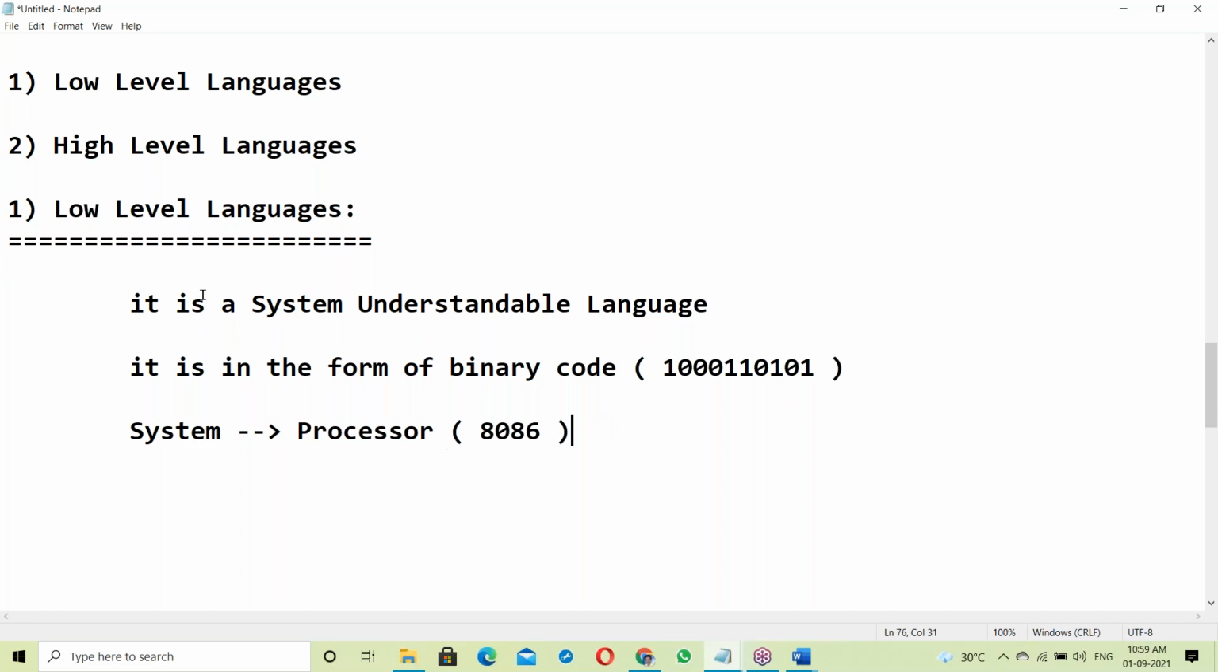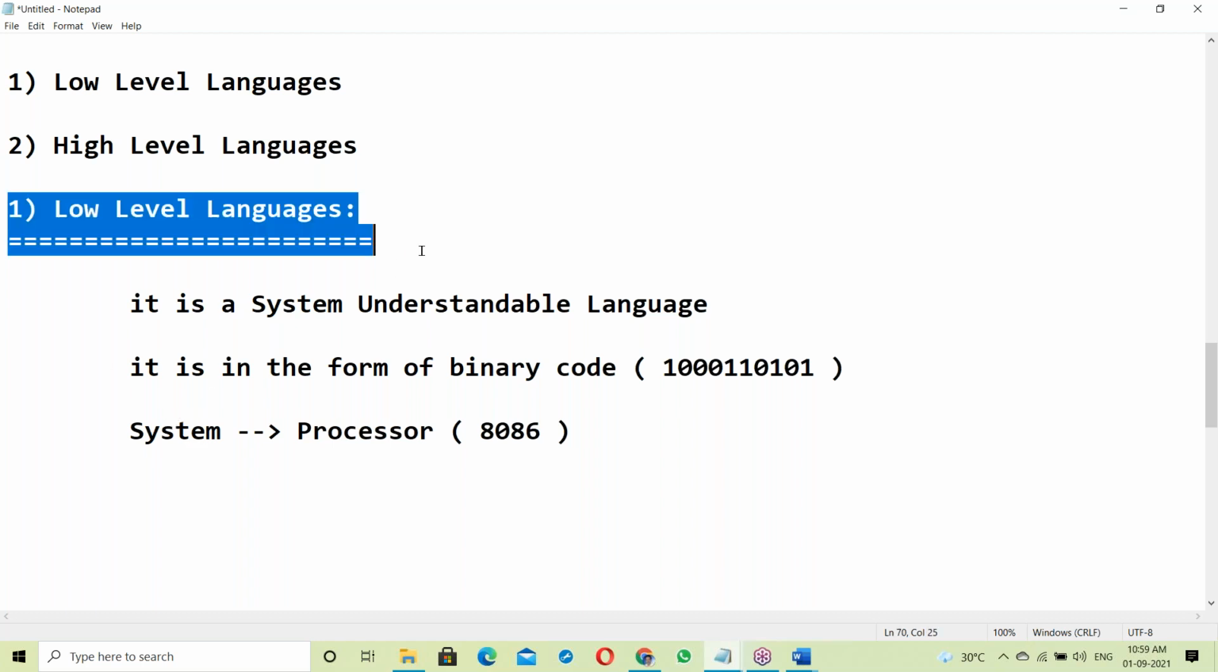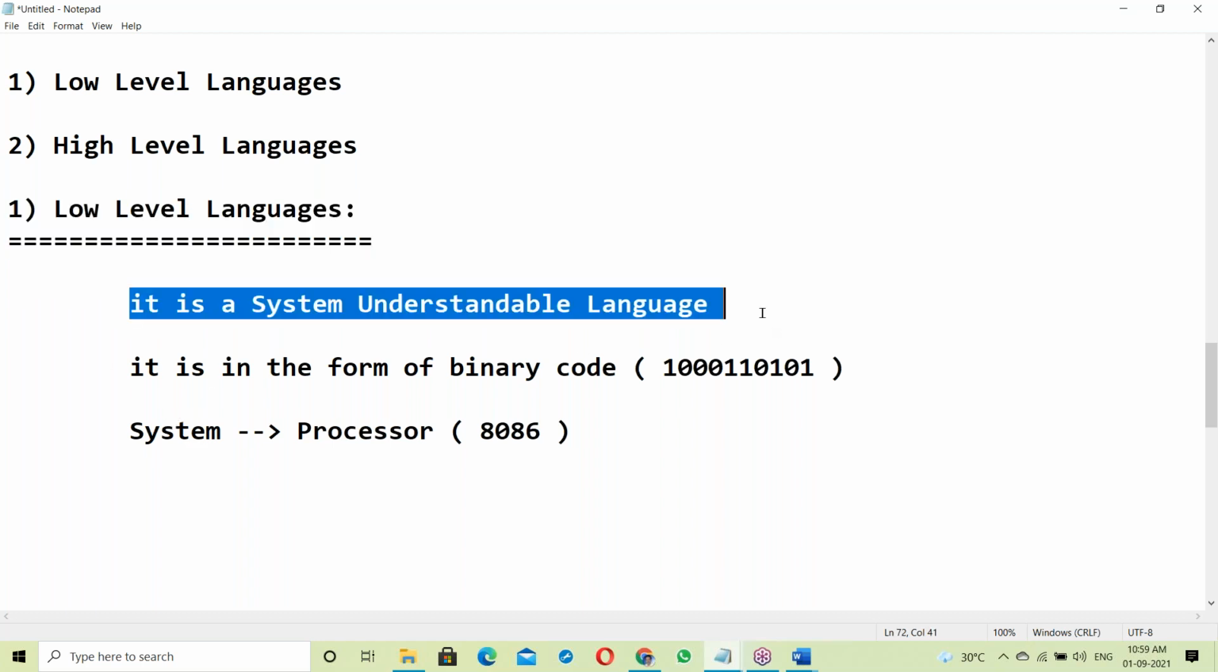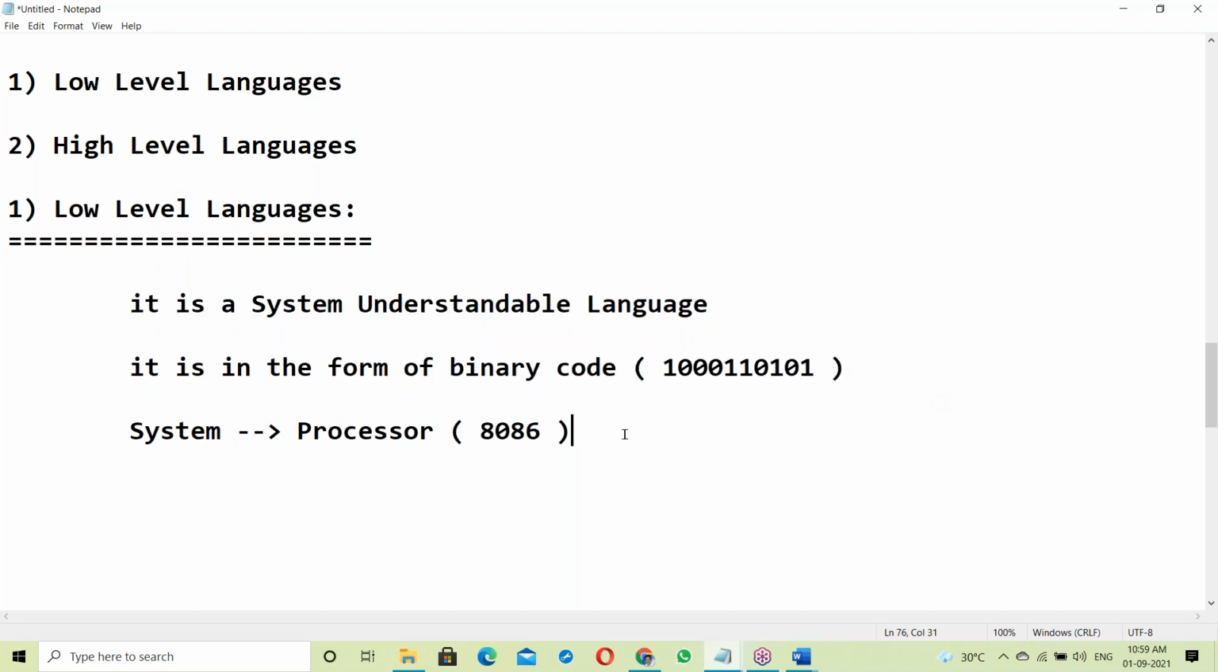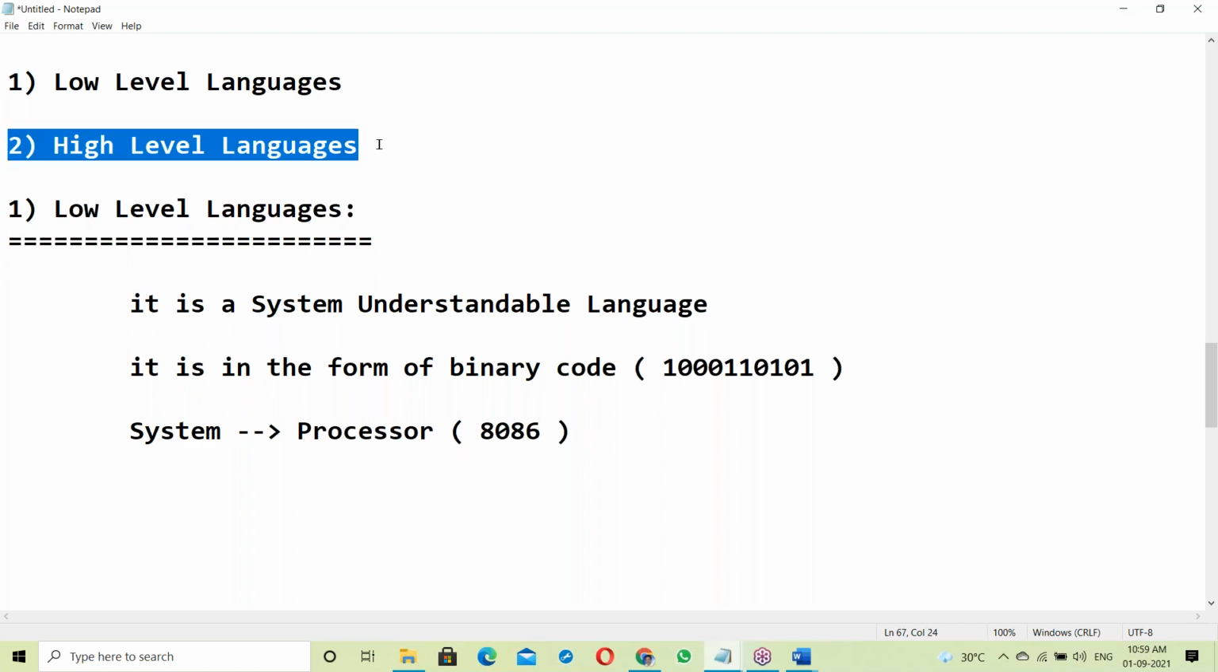So, low level languages. This is a system understandable language. It is in the form of binary codes. It's a processor based computer, currently using the 8086 processor. It's a processor understandable language. So what is a low level language? It's a system understandable language. Next, high level languages.